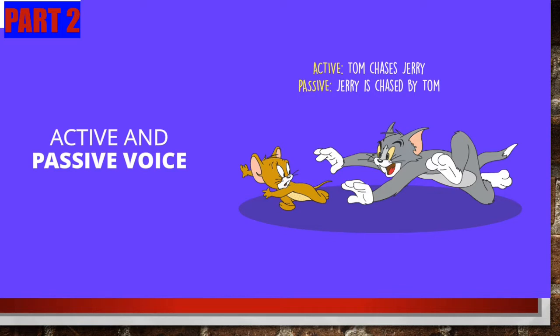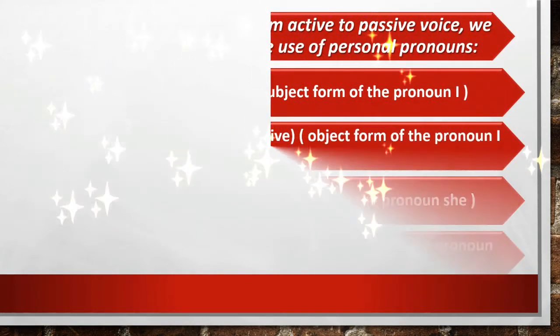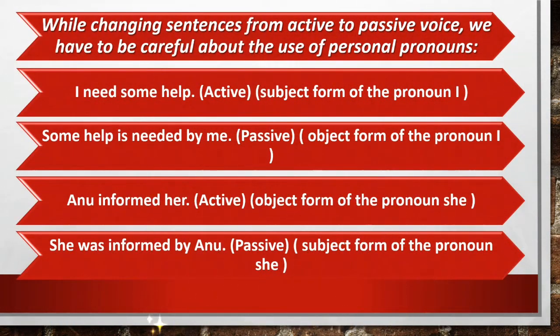So, this is part 2 for active and passive voice. And in this part, I'll explain some rules regarding active and passive voice. So, first one is personal pronouns in passive constructions. So, let's see the rules regarding this.